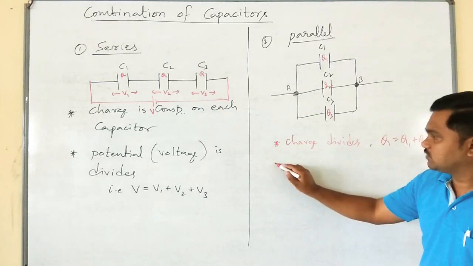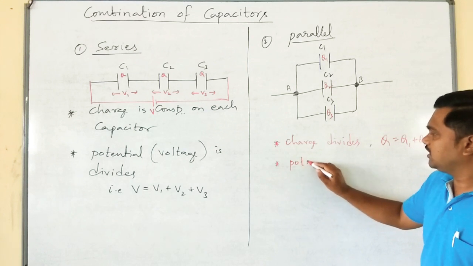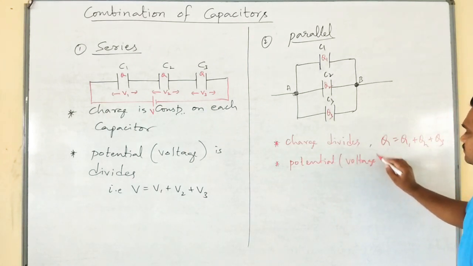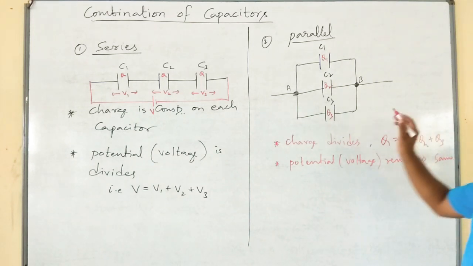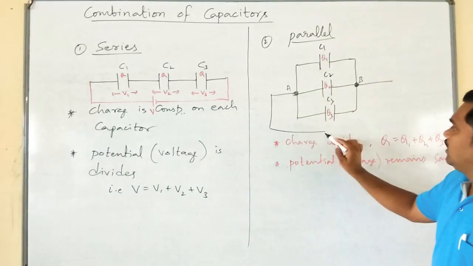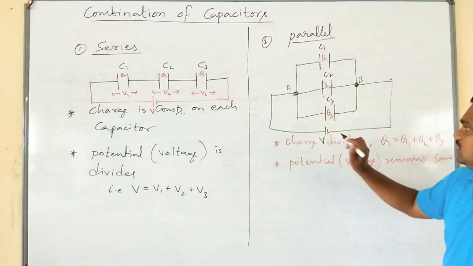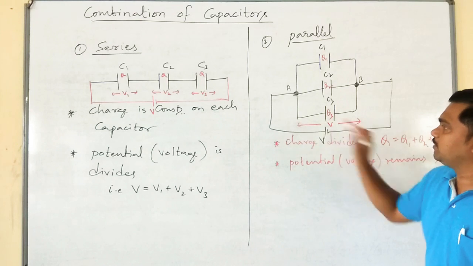And what remains constant here? Potential, or voltage, remains the same across this combination. Suppose I connect it to a potential difference source which gives V volts, then the same potential will come across this combination.